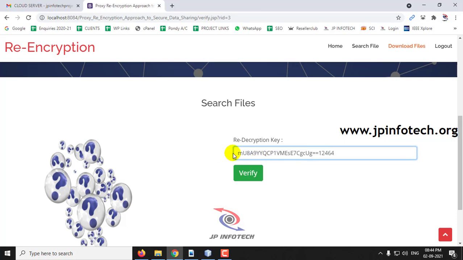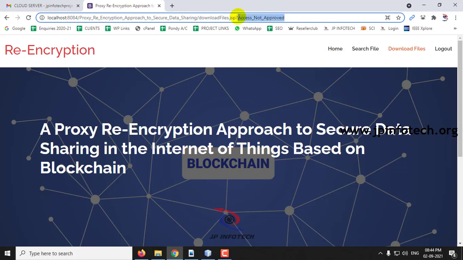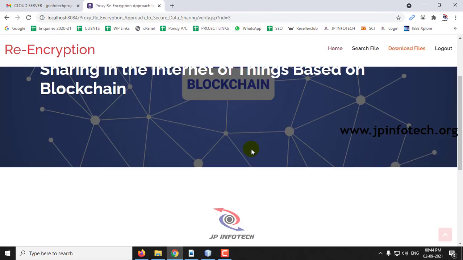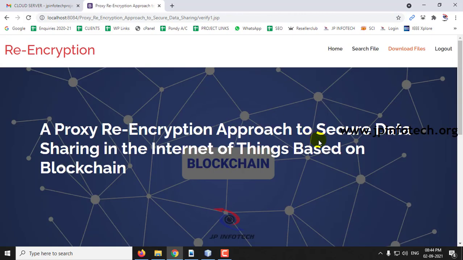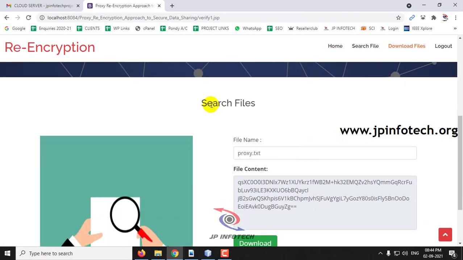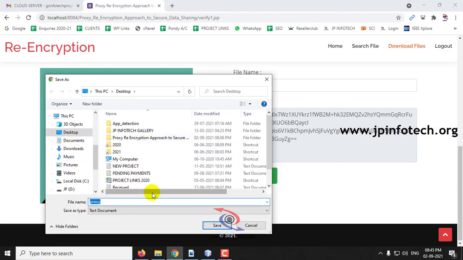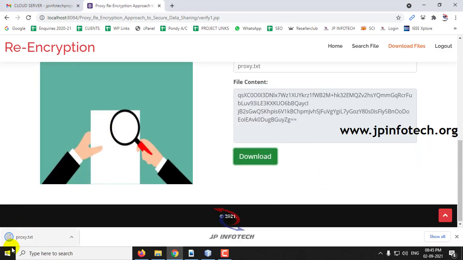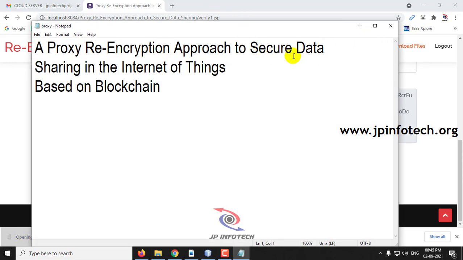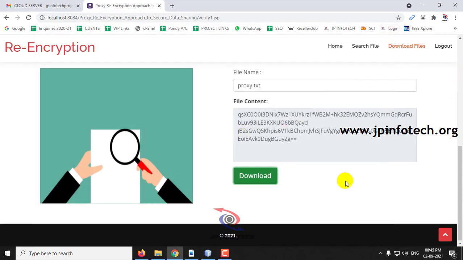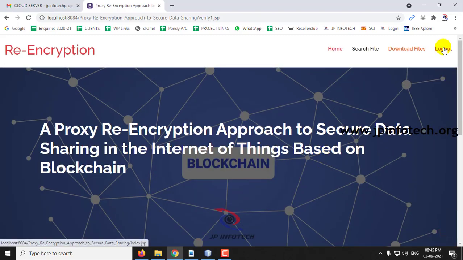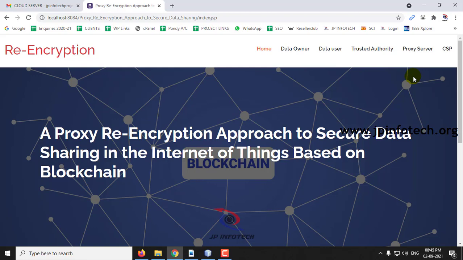In case you give some dummy key, here you can see the access is not approved. So only if you give the exact key, now you can see the file. The file contents are in encrypted format, and once you click download, let me store it on the desktop and show you. And now you can see the ciphertext of it. This is the original ciphertext that the data owner uploaded. And now let me log out from this data user part.